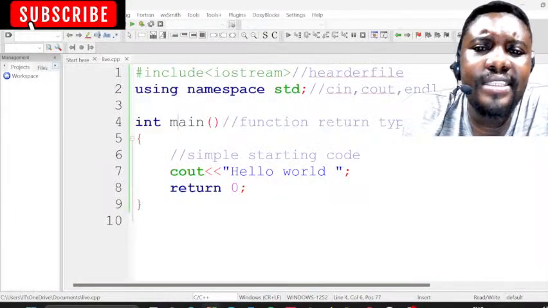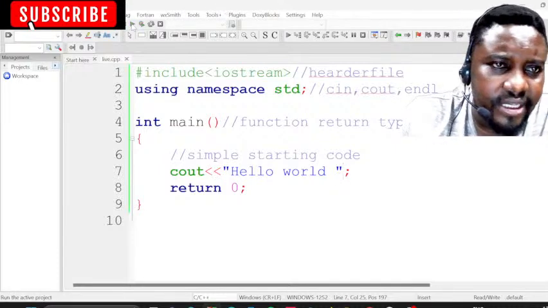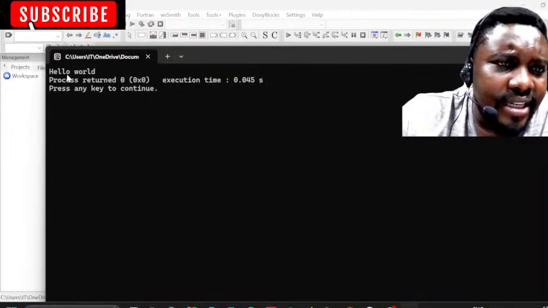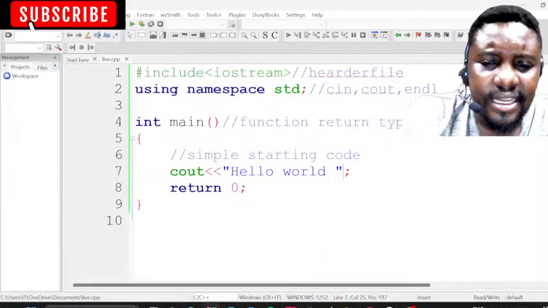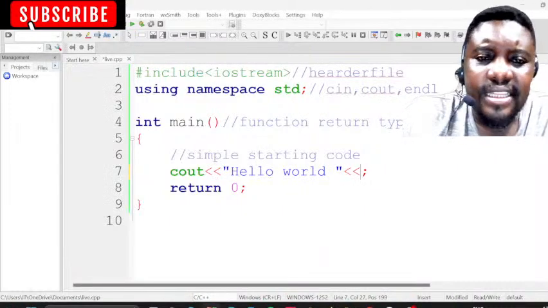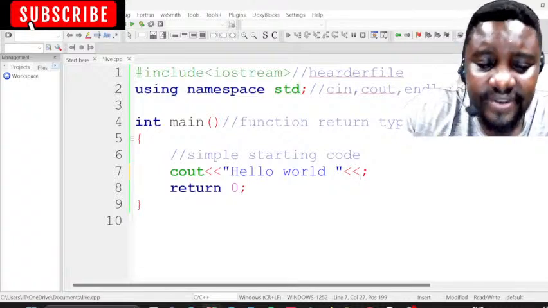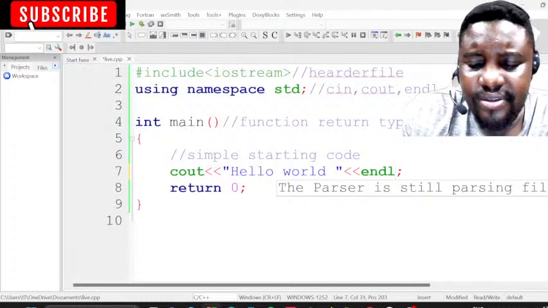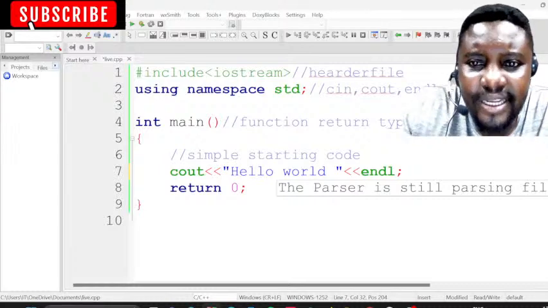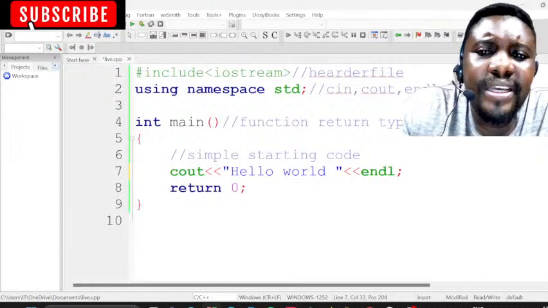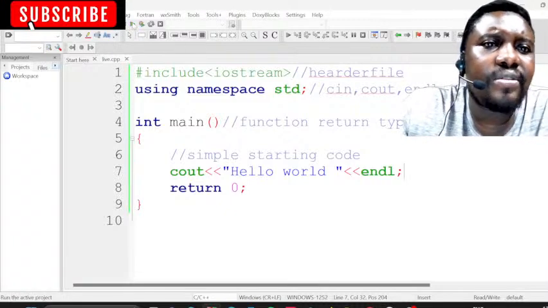Now I can decide that I want to create a line. Let me show you something first. You will see that hello world and the process message are very close to each other. I want to create an empty line. I put the less-than signs there, which are called the insertion operator. I will put endl. endl creates a new line. When you make changes in your code, remember to build and run your code again.